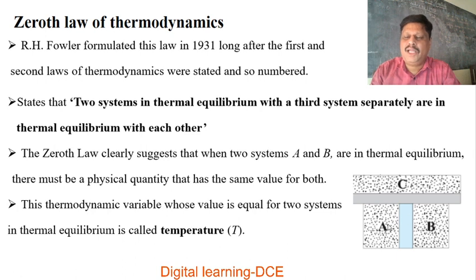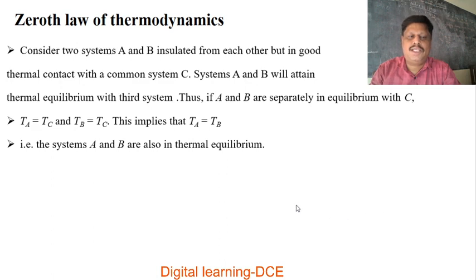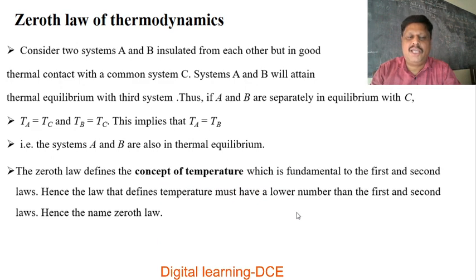Here the thermal equilibrium measurement is done by measuring the temperature of the three systems. If TA is the temperature of body A, TB is the temperature of body B and TC is the temperature of body C, then if TA is equal to TC and TB is equal to TC, then TA is equal to TB. That is, systems A and B are also in thermal equilibrium.